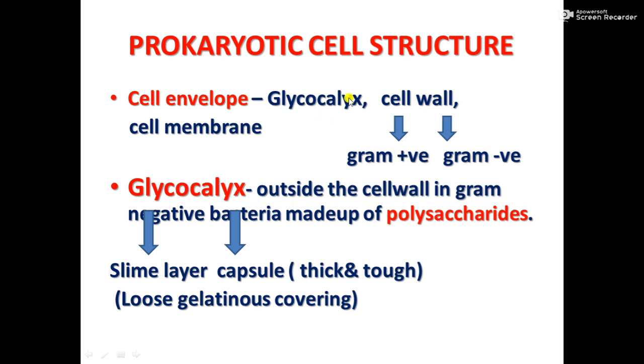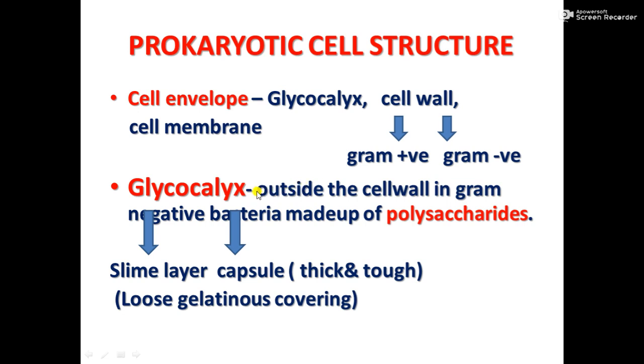Then comes the glycocalyx. It is on the outside of the cell wall. In Gram negative bacteria it is made up of polysaccharides, and in Gram positive bacteria it is made up of peptidoglycan. So the outer part of the cell envelope is the glycocalyx.